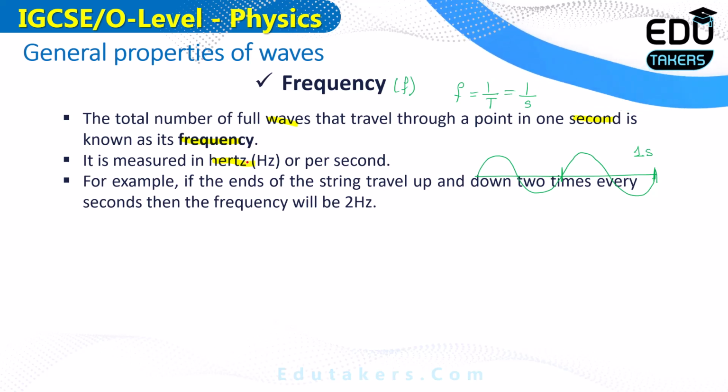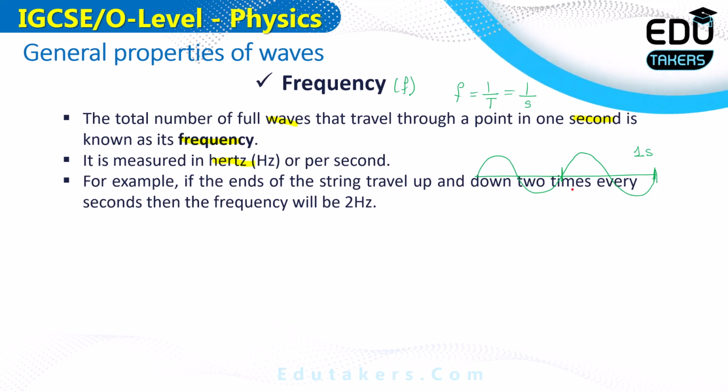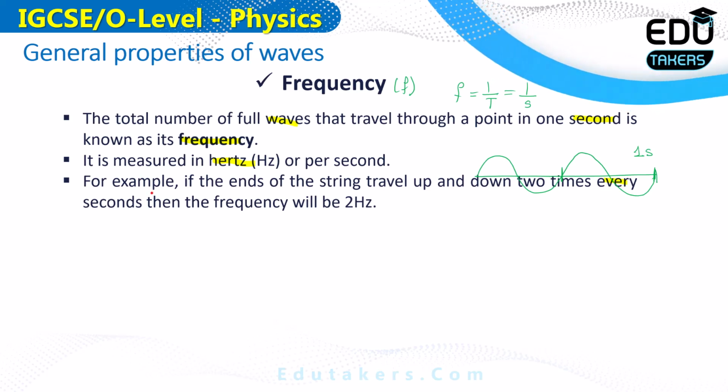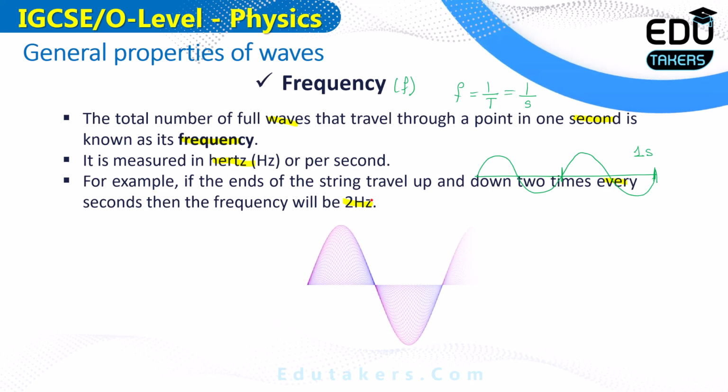For example, if the end of the string travels up and down 2 times every second, then the frequency will be 2 per second. Because here the wave is going up 2 times and then it's going down 2 times. It means that there are a total of 2 waves. So in this case, the frequency equals 2 Hz.